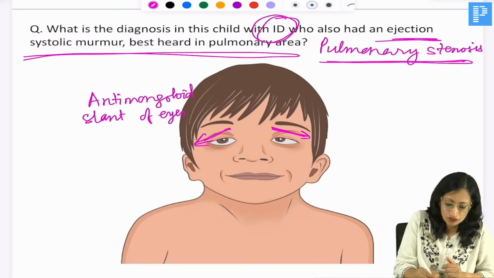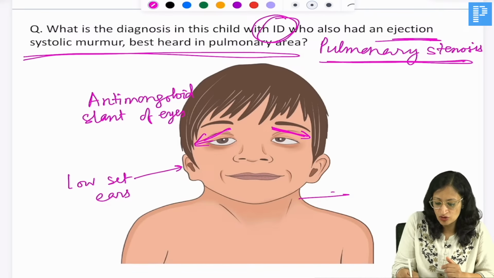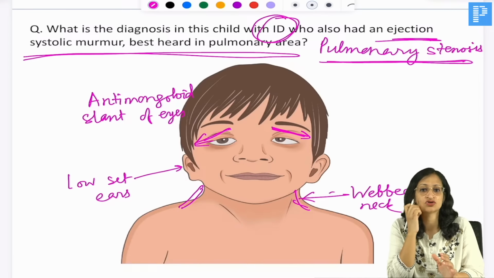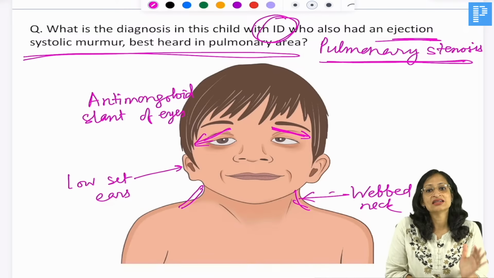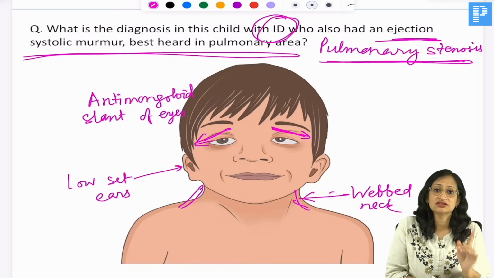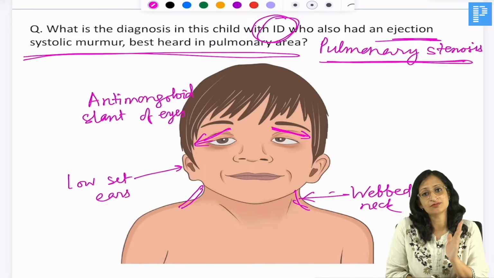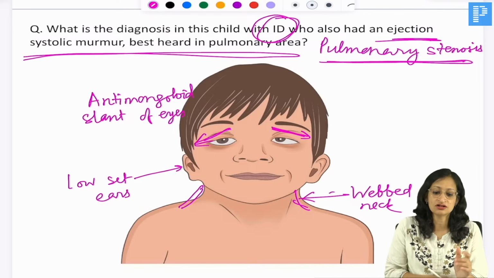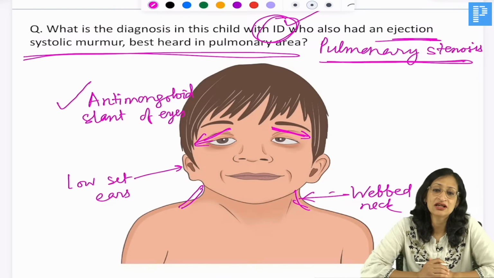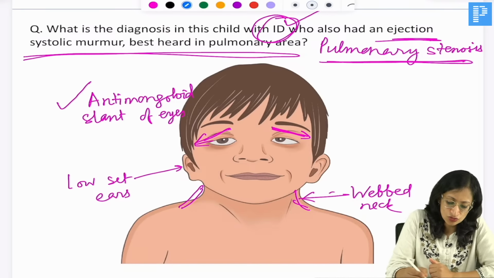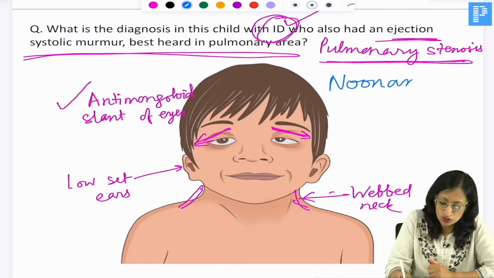And what else have you got? You've got low set ears, and you've got webbed neck or the loose skin folds around the neck. Some of these features are similar to what you saw in Turner syndrome, like webbed neck, low set ears, and short stature. But it is not Turner syndrome because there is intellectual disability, there is this anti-mongoloid slant of eyes, and there will be delayed puberty. This condition is known as Noonan syndrome.